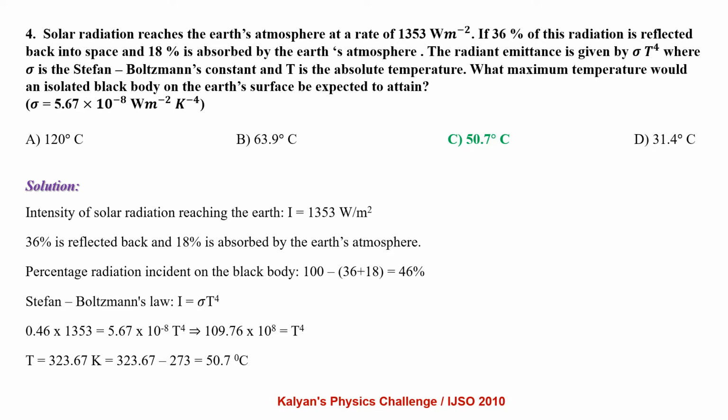Intensity of solar radiation reaching the Earth I equals 1353 watts per meter square. 36% is reflected back and 18% is absorbed by the Earth's atmosphere. Percentage radiation incident on the black body is 100 minus (36 plus 18), that is 46%. Applying Stefan-Boltzmann's law, I equals sigma T^4, 0.46 × 1353 equals 5.67 × 10^-8 × T^4, which gives us T equal to 323.67 Kelvin, that is 50.7 degrees centigrade.